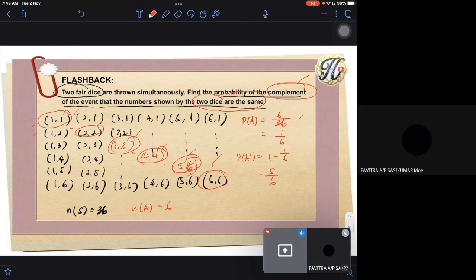So the complement, which is not the same, both numbers not the same. So it's 1 minus 1 over 6, which is 5 over 6. Okay, so actually this kind of question can also be considered solving problems, but this one emphasizes the complement of the event. Because this is also how you solve problems, but this problem involves how to find its complement, the complement set.